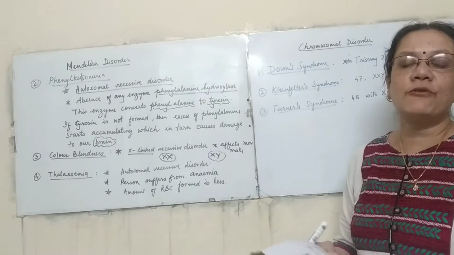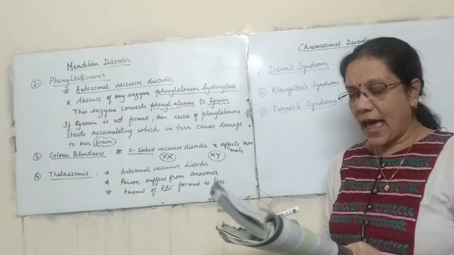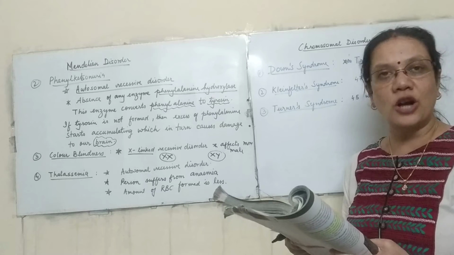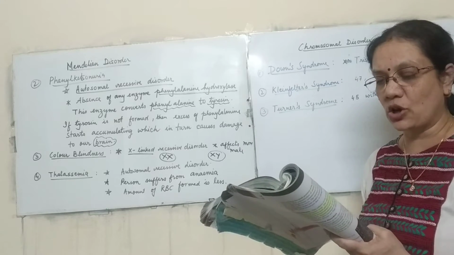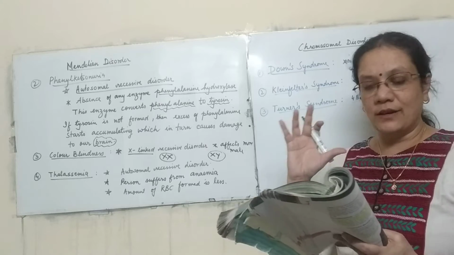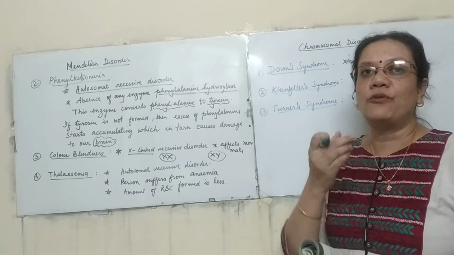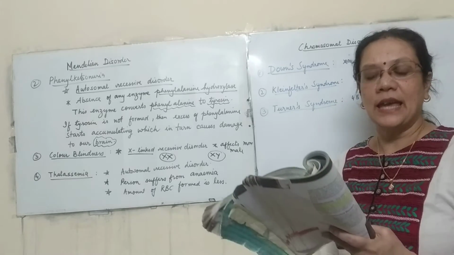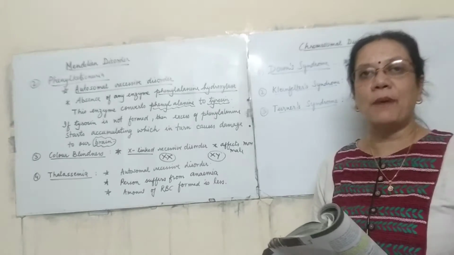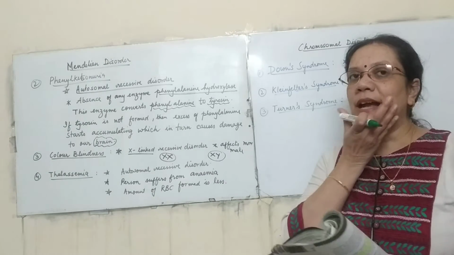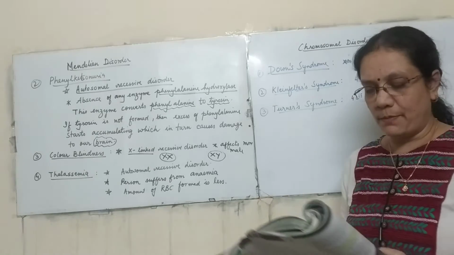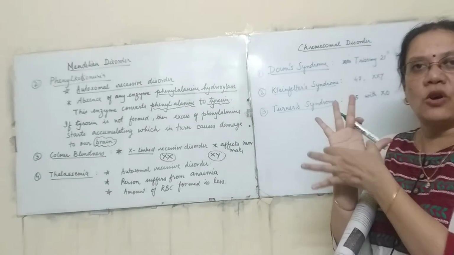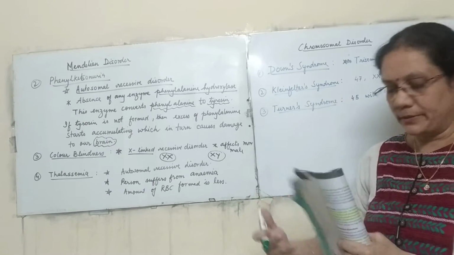Now the person suffering from this has different external features. They have short stature, that means the height is extremely short. The head is rounded, the tongue is furrowed. Furrowed means there is a very deep line you can see in the tongue. The mouth remains partially open all the time. That means the mandibles don't close properly. The palm is broad, this region of the palm is very, very broad.